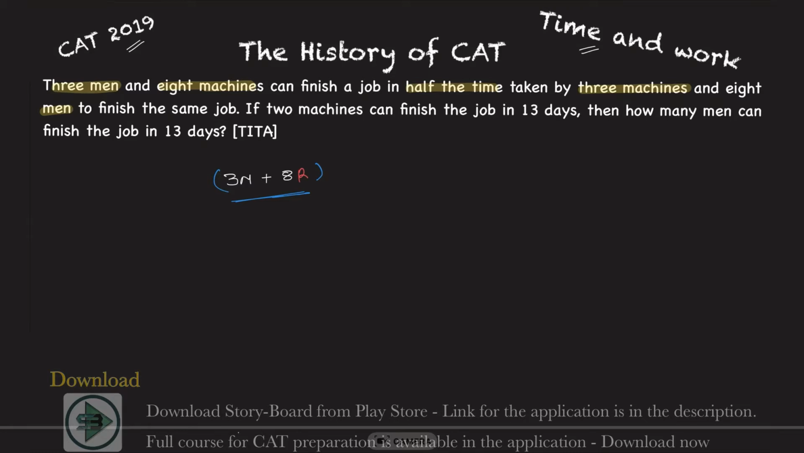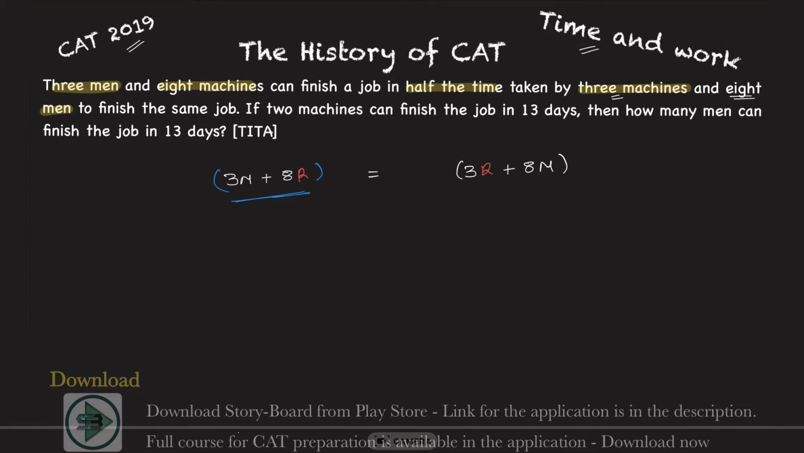It is being compared to what? 3 machines and 8 men. So I'll write it here as 3 machines, which means 3 robots, plus 8 men. This is being compared with this. That's what is being given to me in the problem.